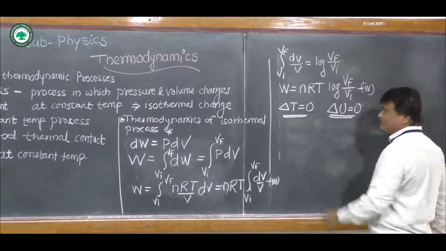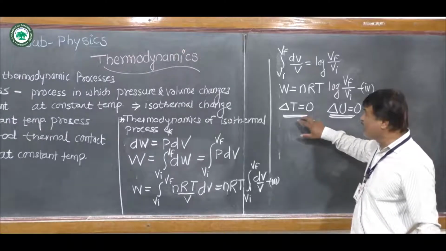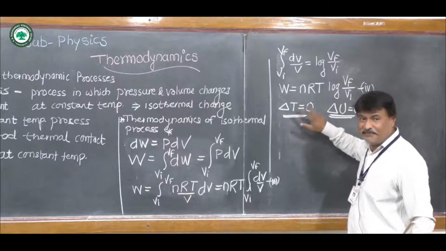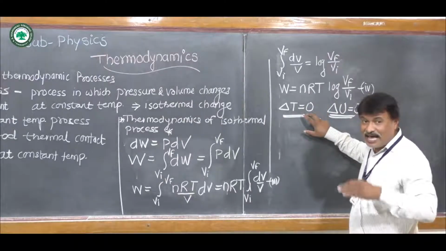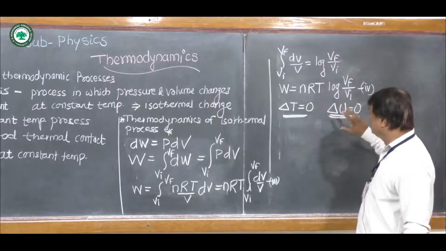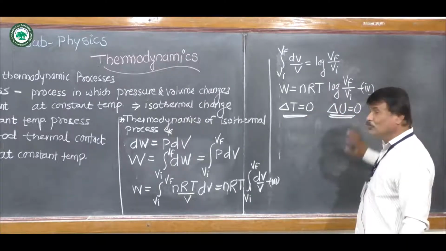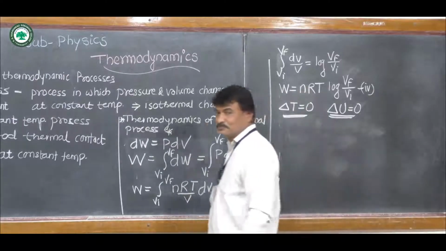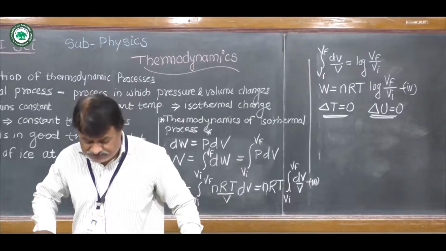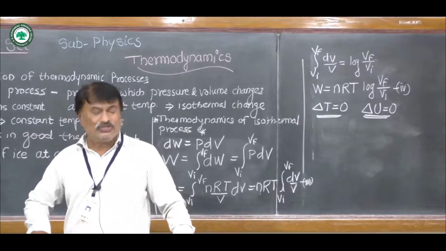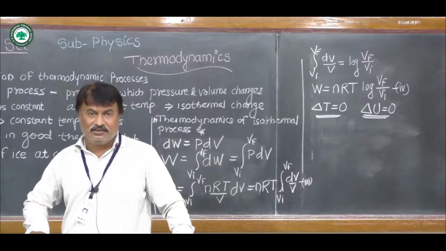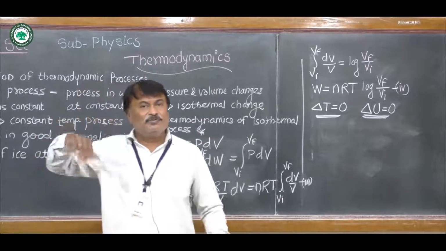So remember that in an isothermal process, the change in the temperature is equal to 0. As temperature remains constant, the change in internal energy is also equal to 0. Now, if we consider expansion of that ideal gas under the isothermal condition, then there is expansion of volume.